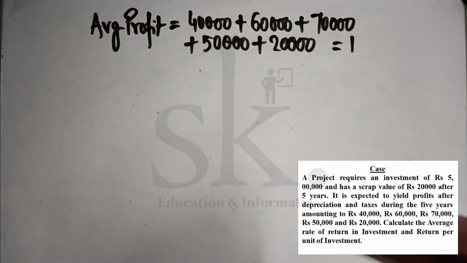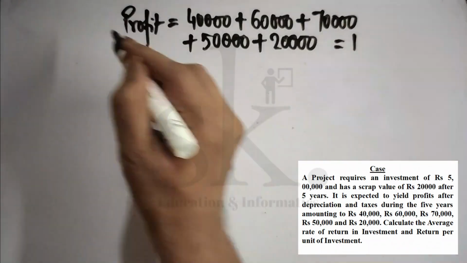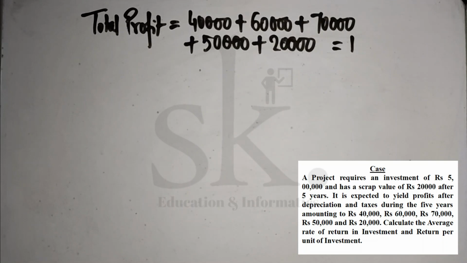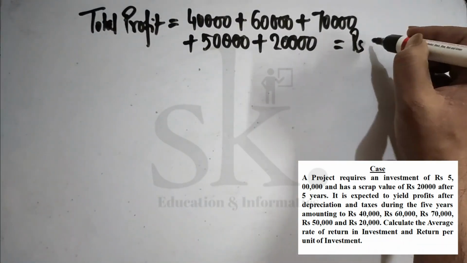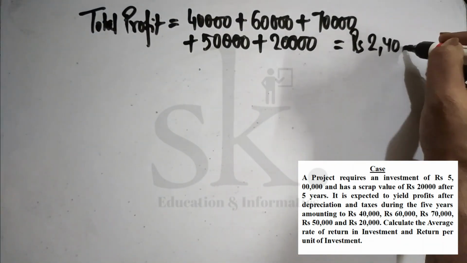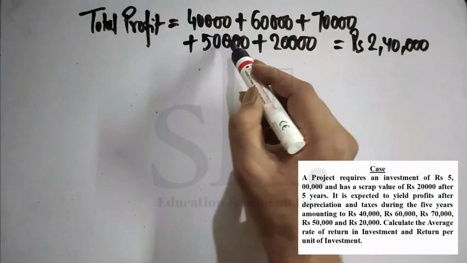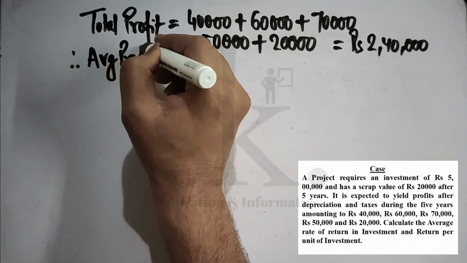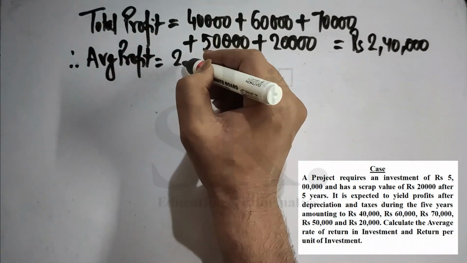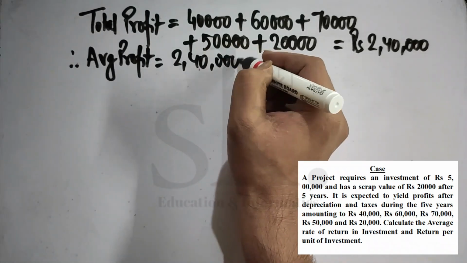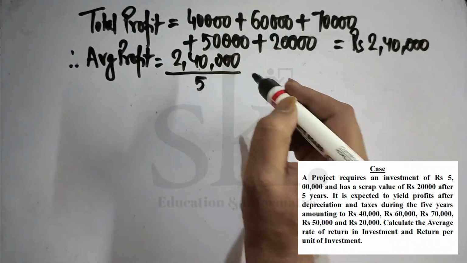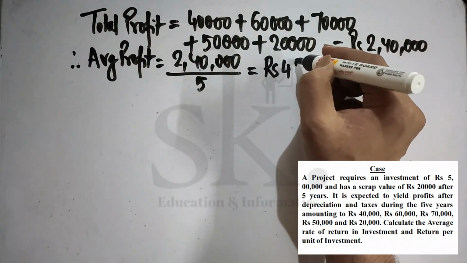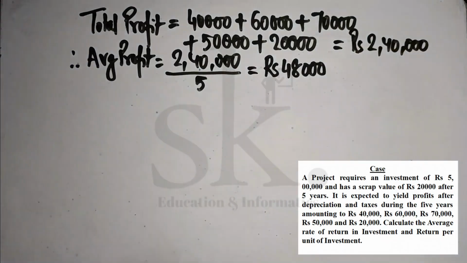Let's first find out the total profit, and I will show you stepwise. The total profit is coming to rupees 2,40,000 over 1, 2, 3, 4, 5 years. Therefore my average profit will be rupees 2,40,000 divided by the number of years, which is 5. This is coming to rupees 48,000.